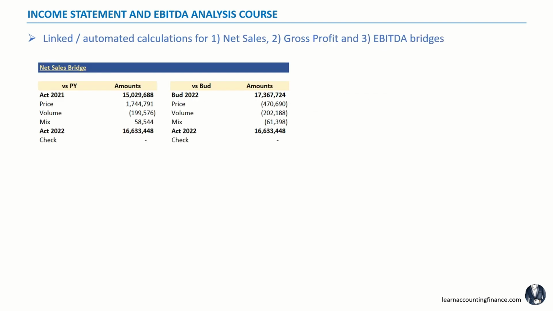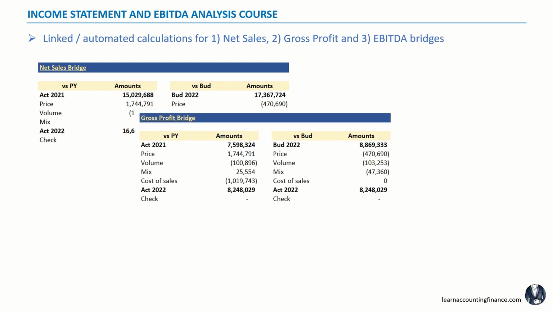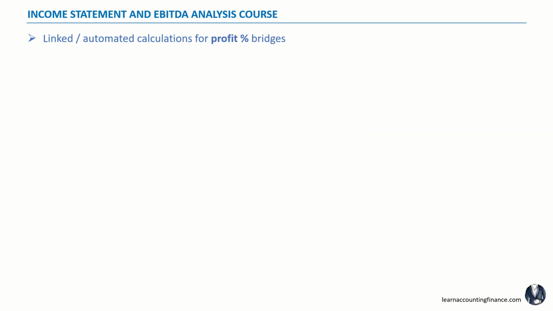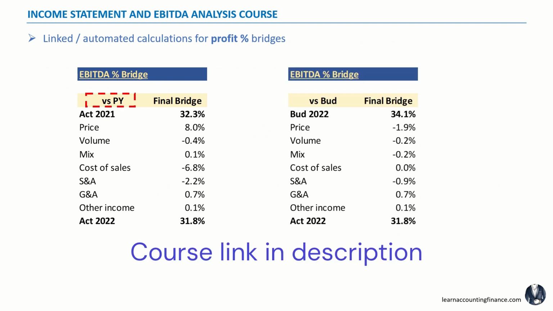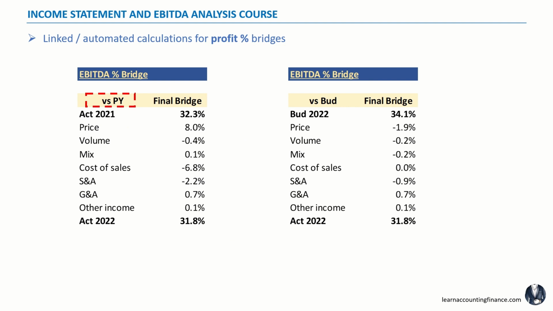I will show you how to create bridges for net sales, gross profit, and EBITDA. I will also show you how the percentage math works. You don't only have to explain the variances in dollars, but you also have to explain the variances in percentage. For example, the change in EBITDA percentage from 2021 to 2022. What is driving that? How much is the impact of price, volume, mix, costs, all of that?